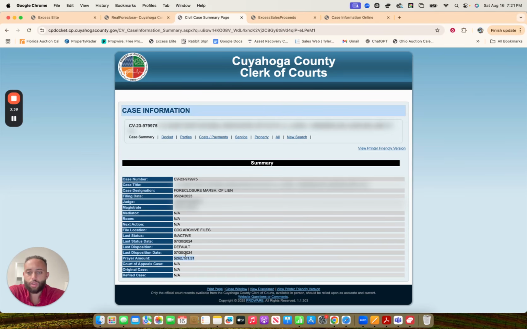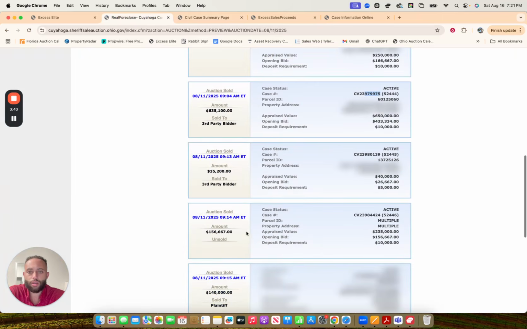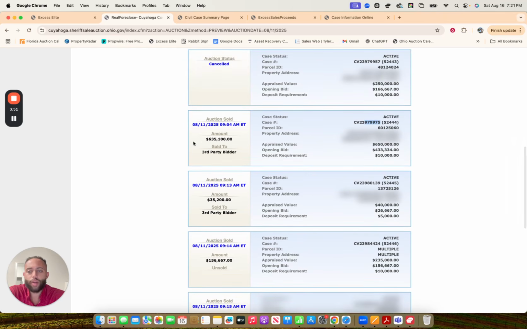All right, so 262 compared to selling at 635, that gives us our first indication that potentially there could be a surplus. What we'll have to do next is search to see if there are any additional debt and liens, maybe a home equity line of credit, maybe a solar lien, anything like that that's going to come into play.